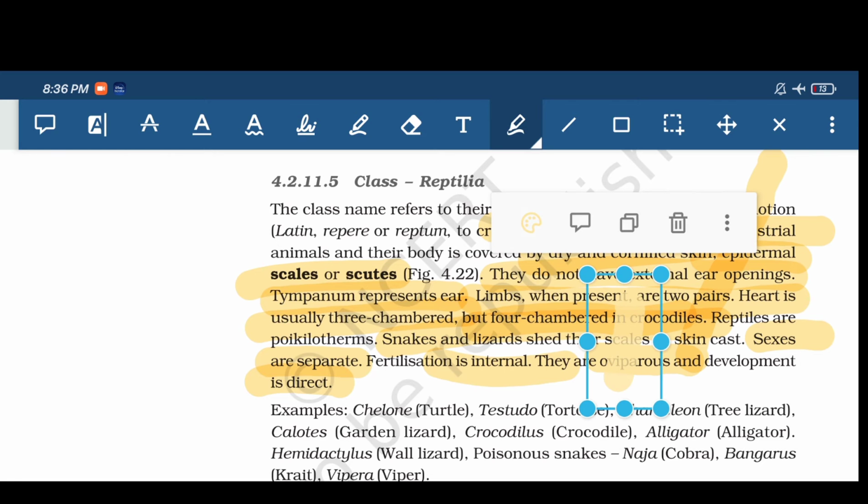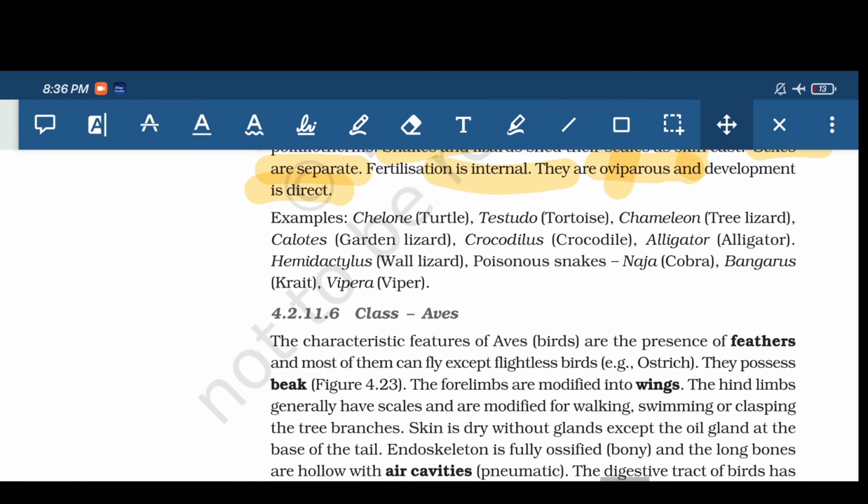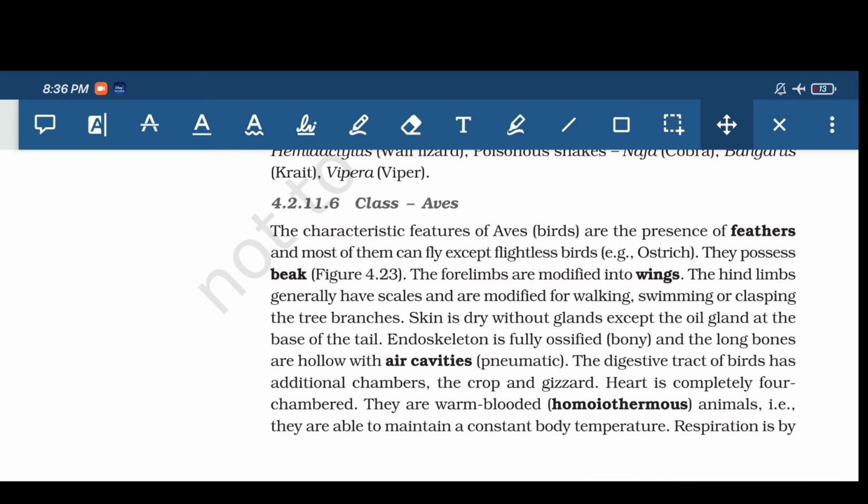Then, okay, coming to class Aves, the characteristic feature of Aves is the presence of feathers. Aves are commonly called birds. Most of them can fly except flightless birds. Most of them can fly, but some birds are there which can't fly. They possess a beak.